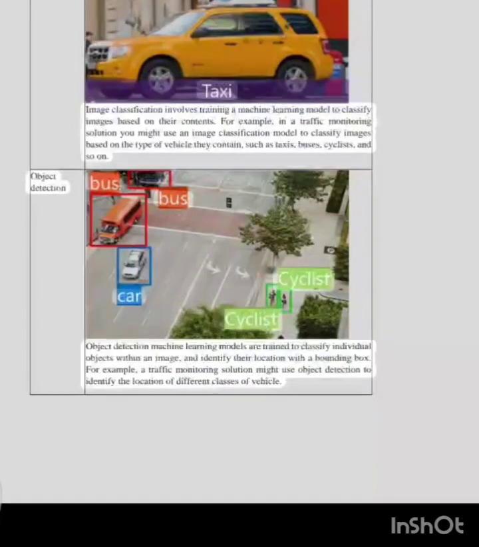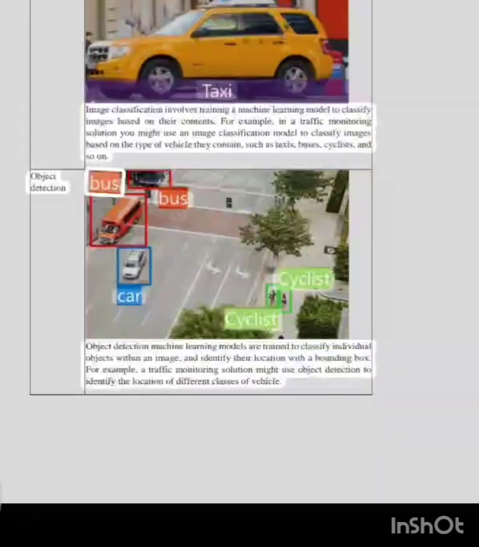Task. Description. Image classification. Image classification involves training a machine learning model to classify images based on their contents. For example, in a traffic monitoring solution, you might use an image classification model to classify images based on the type of vehicle they contain, such as taxis, buses, cyclists, and so on.